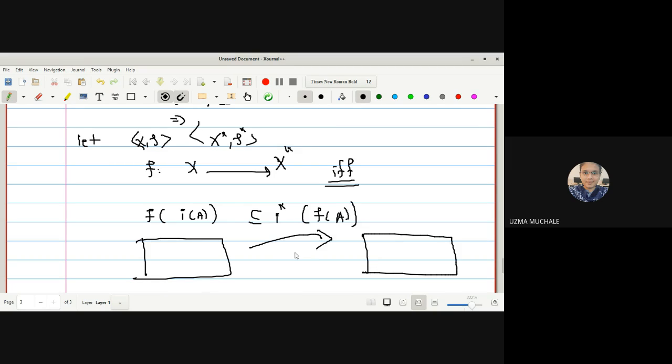F is again a continuous map given to us, and A is any subset of X. I of A will be the largest open set here.